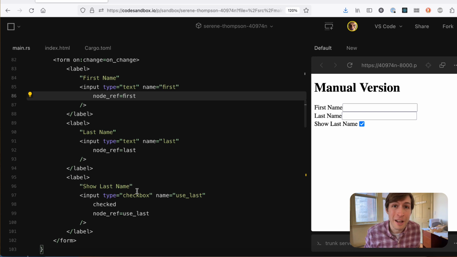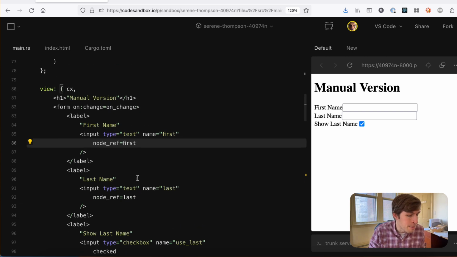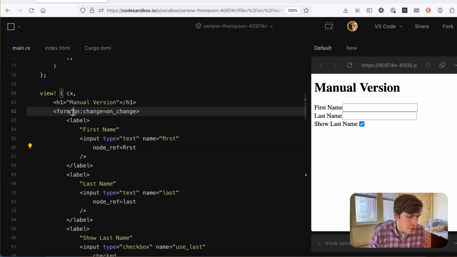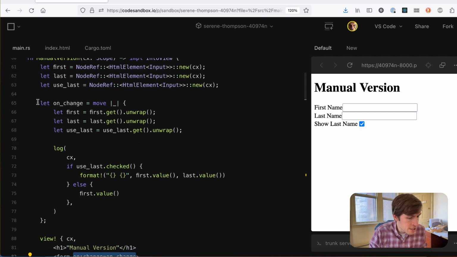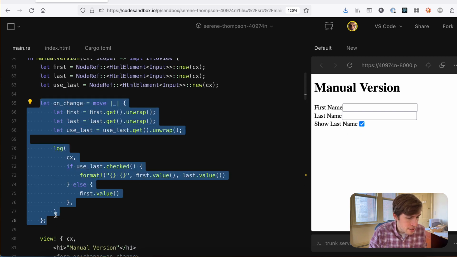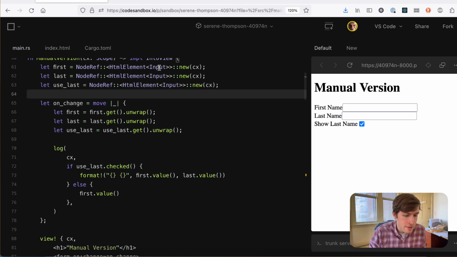If you're familiar with the idea of controlled and uncontrolled inputs from something like React, you'll recognize this. If not, I actually just created a little tutorial CodeSandbox and I'm writing something up for it. So you can check that out upcoming soon. But we've got all these form inputs, right? And then we've just got one onChange listener on the form. And then here's the onChange listener, right? So what it does is it takes these 3 node refs. They each have the type of an input element.